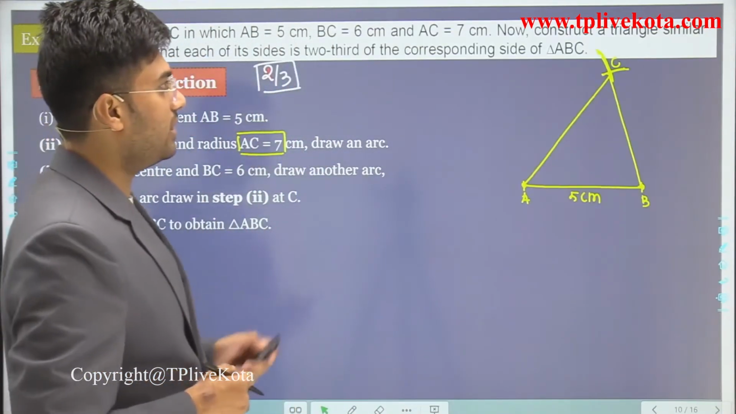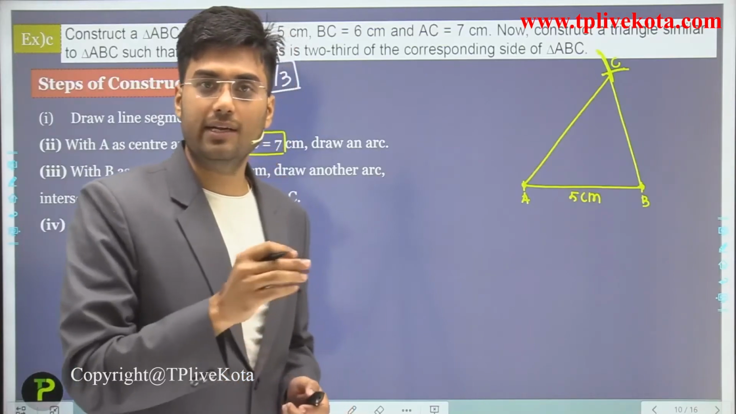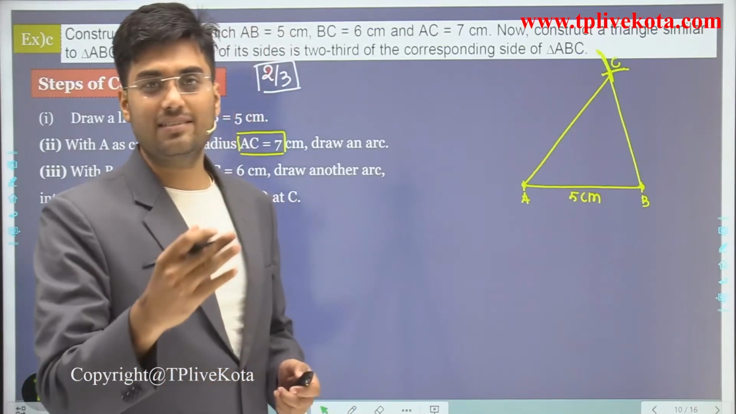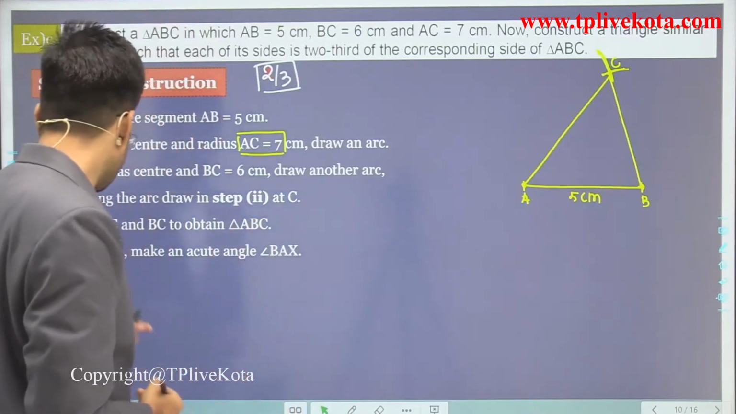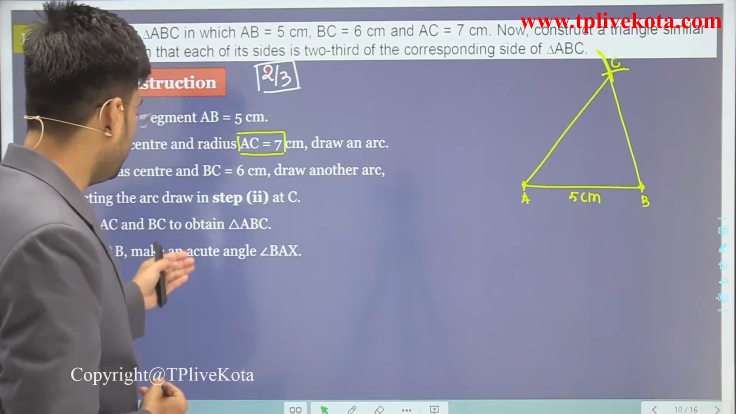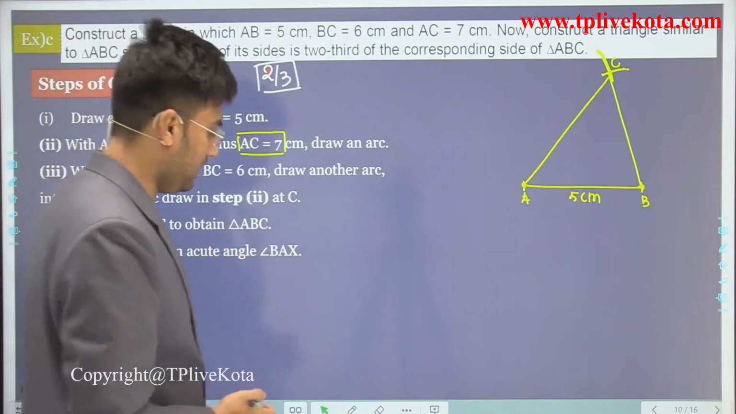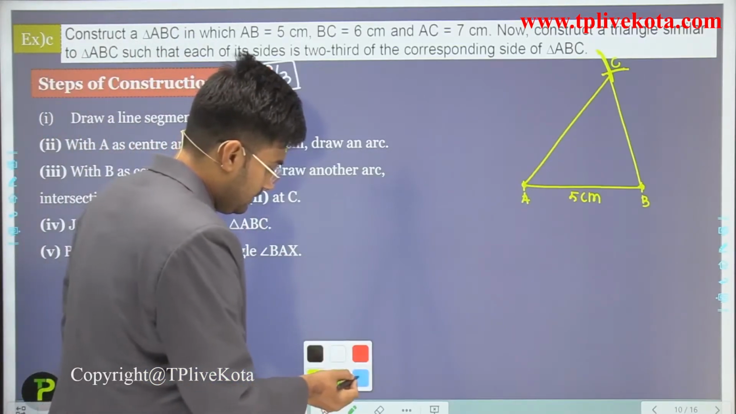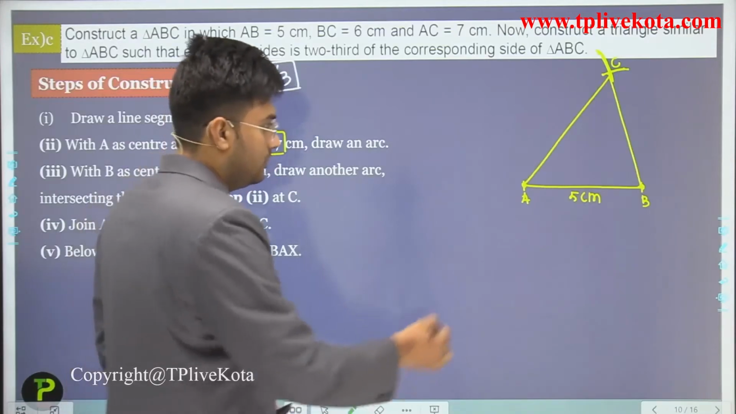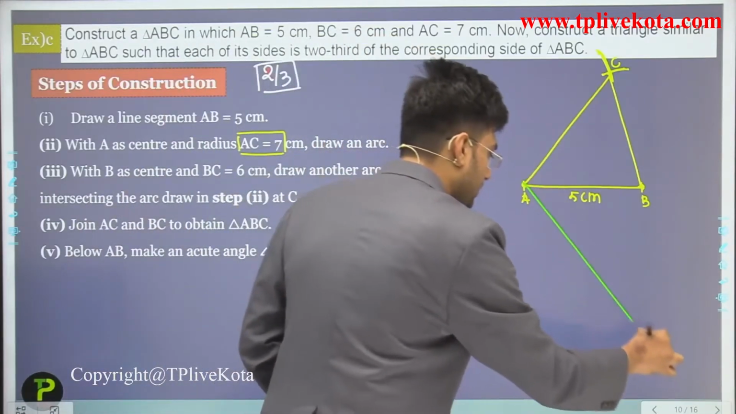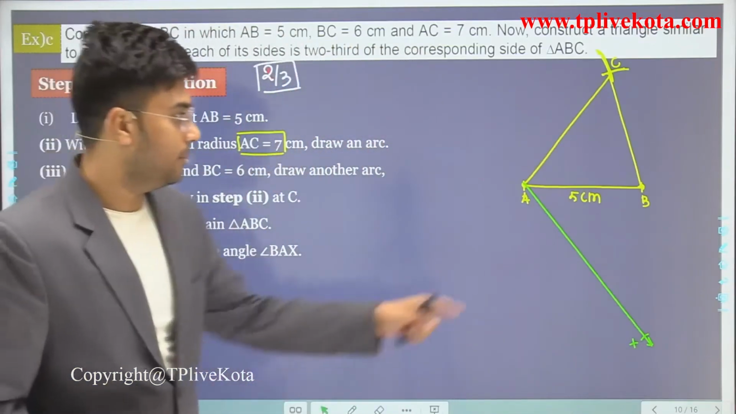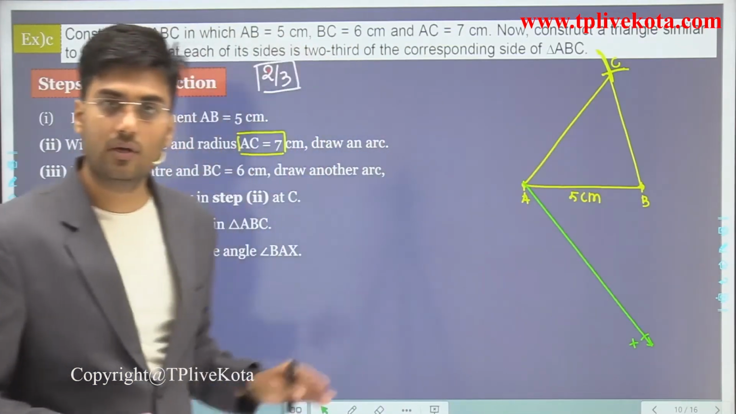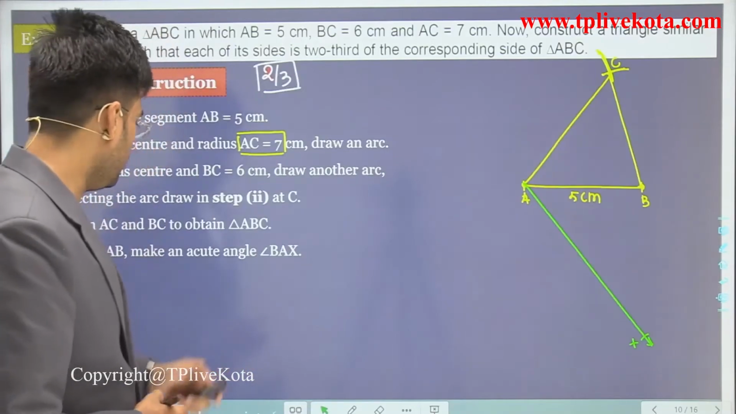Now we have to construct a similar triangle to triangle ABC. So now let's start the construction of similar triangle. The next step is what? Below AB, make an acute angle BAX. So this is the acute angle BAX. Clear?